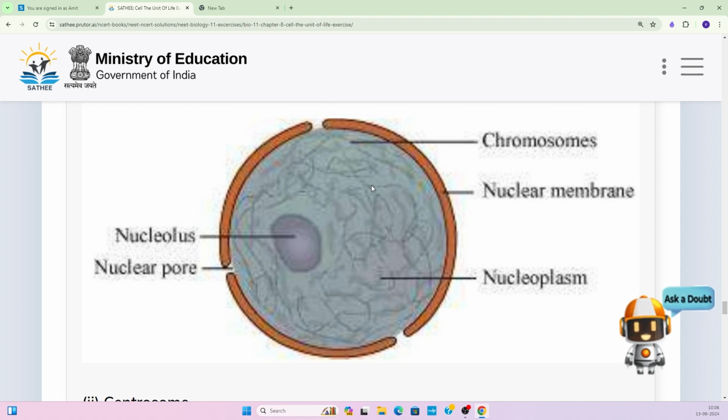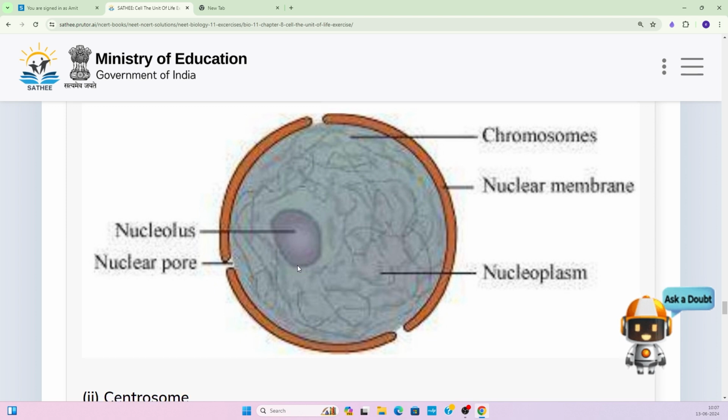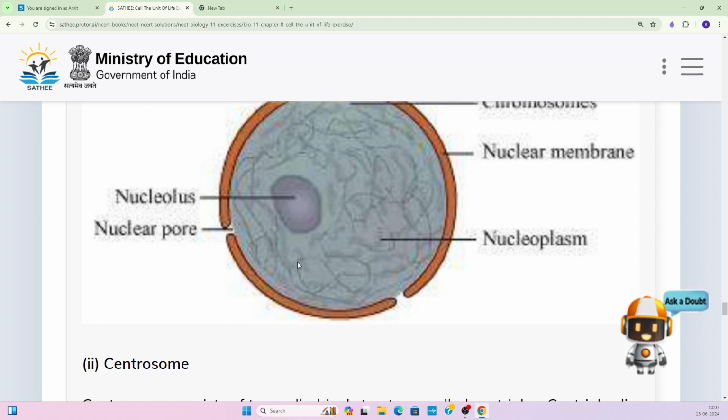At the time of cellular division, this chromatin material breaks at specific points, making the chromosome-like structure. You can see a round structure that does not have any membrane over it, that is called the nucleolus, and this nucleolus is the site of protein and ribosome formation.